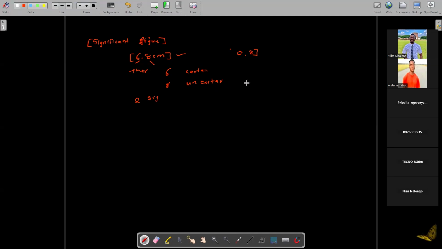For example, let's say I give you 1.8, and I ask you a question. How many significant figures are here? What do you think? How many significant figures are in that number?